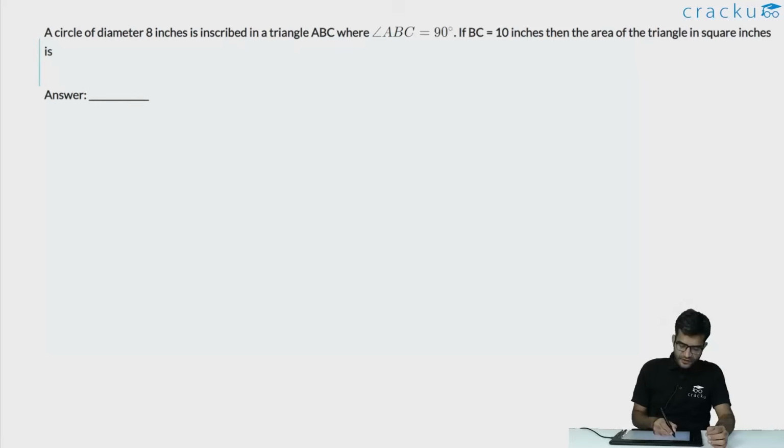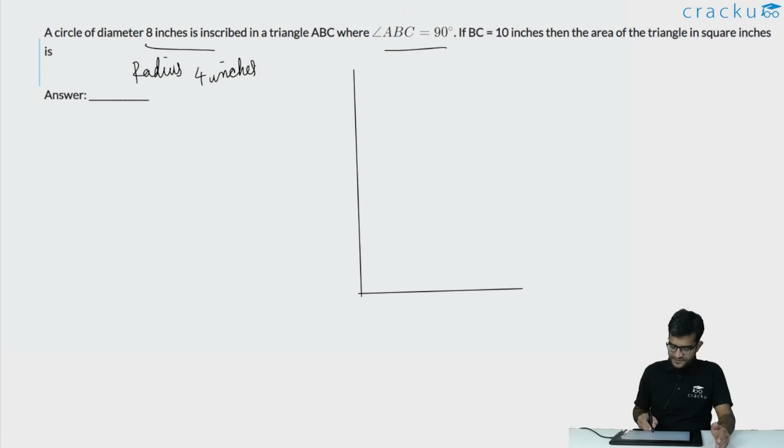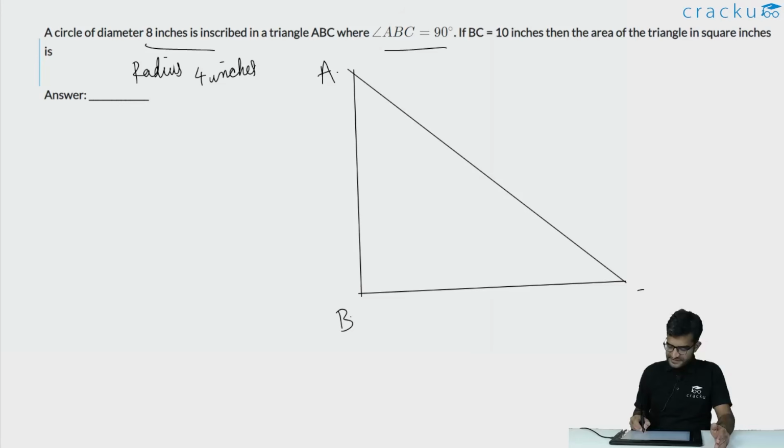In this question, we are told that there is a circle of diameter 8 inches, that is, the radius of the circle is 4 inches. This can be inscribed in a right angle triangle where one of the angles is 90 degrees. So let us first draw the triangle. So let us assume that this is the triangle. B is the right angle, this is A and this is C.